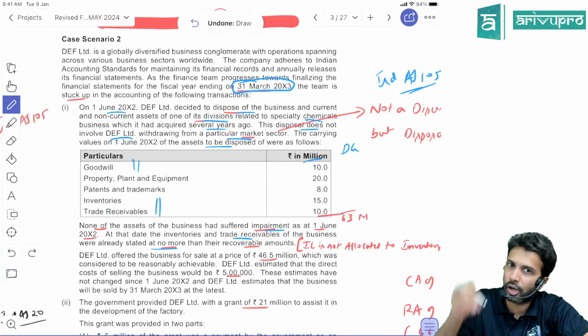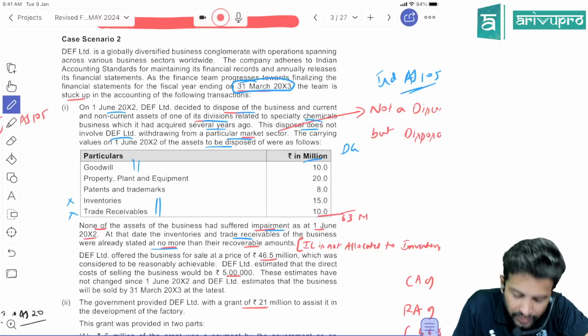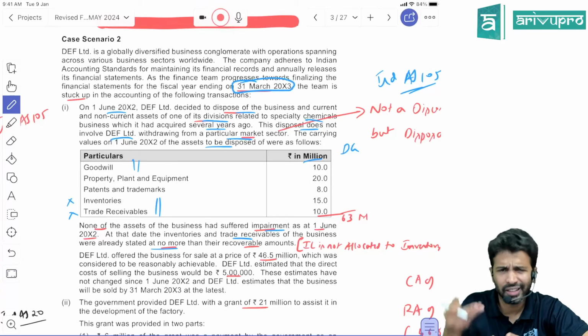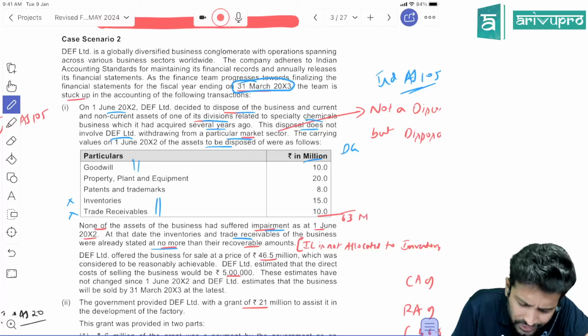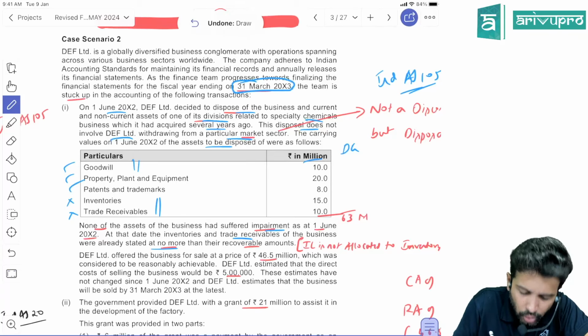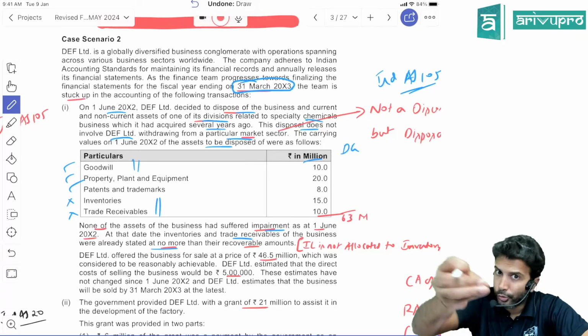If you get impairment loss as per Ind AS 105, for inventory and trade receivables you should not allocate. That is what they are trying to say, which we already know. So basically, impairment loss will be allocated only to goodwill, PPE, and patent, if you get any. We need to check.